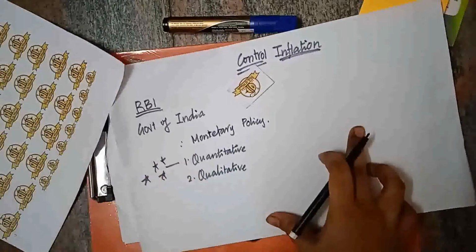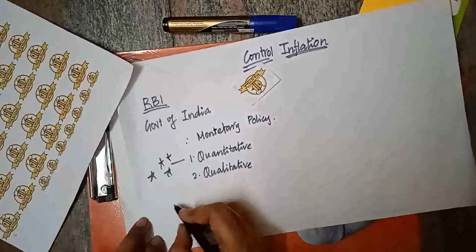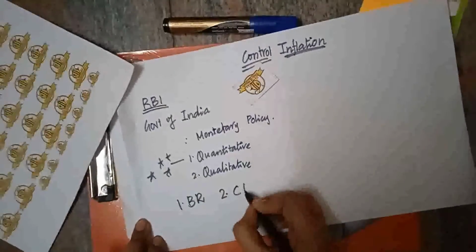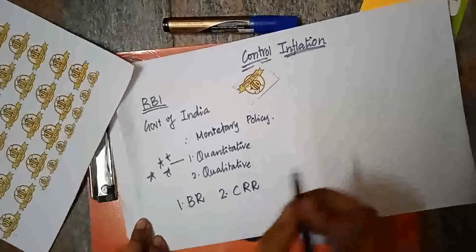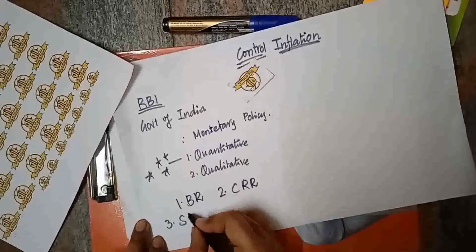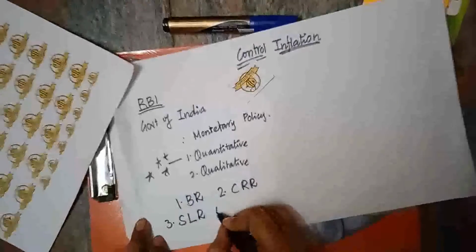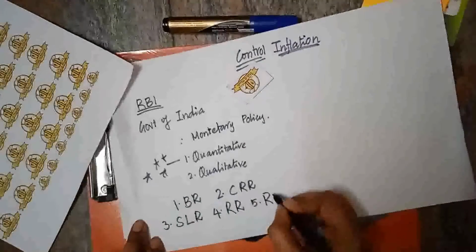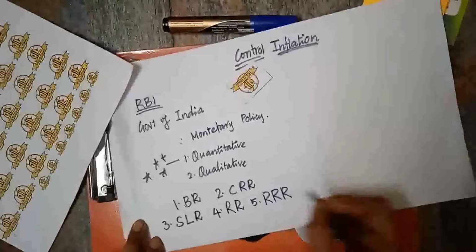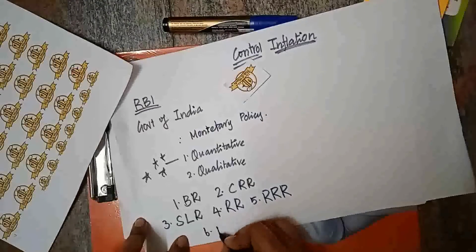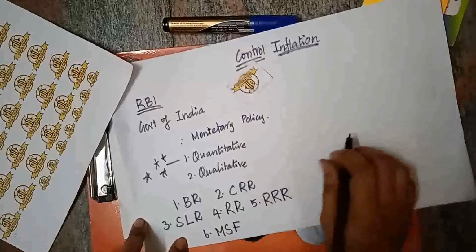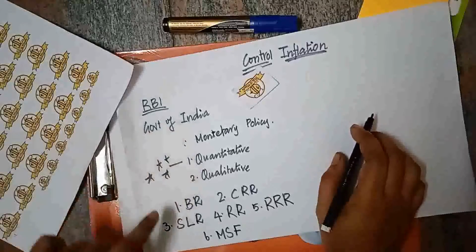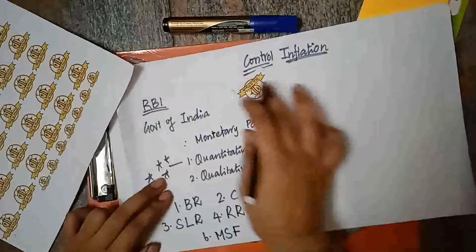First let us discuss what are the things which come under this quantitative tool. First one is BR, bank rate. Second one is CRR, cash reserve ratio. Third is SLR, statutory liquid ratio. Fourth is repo rate. Fifth one is reverse repo rate. Sixth one is MSF, marginal standing facility. All these are the quantitative tools which RBI uses to control inflation. So let us discuss each one of them separately.